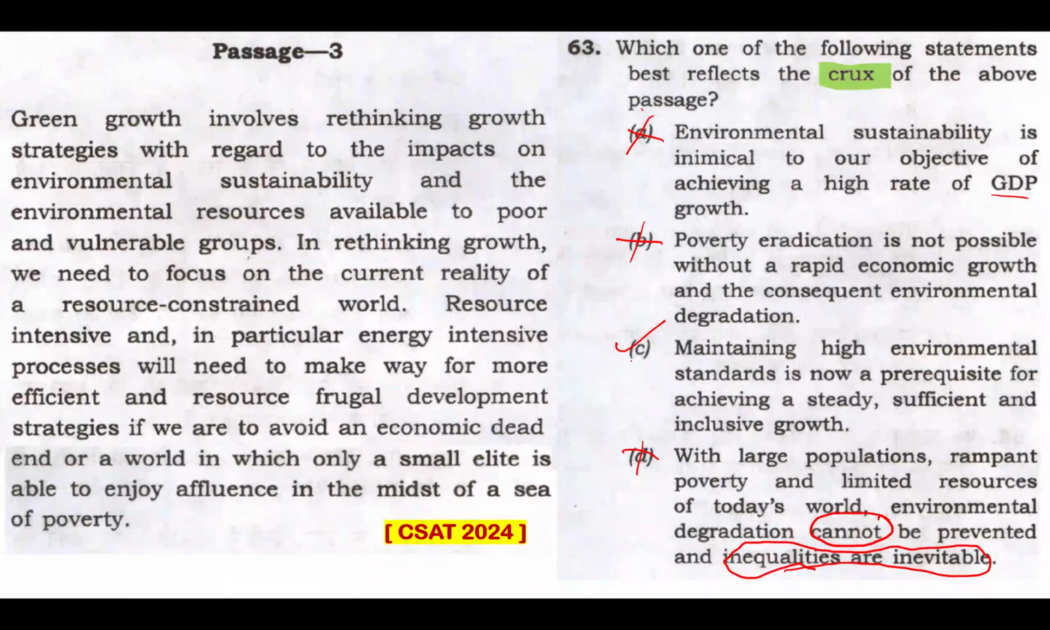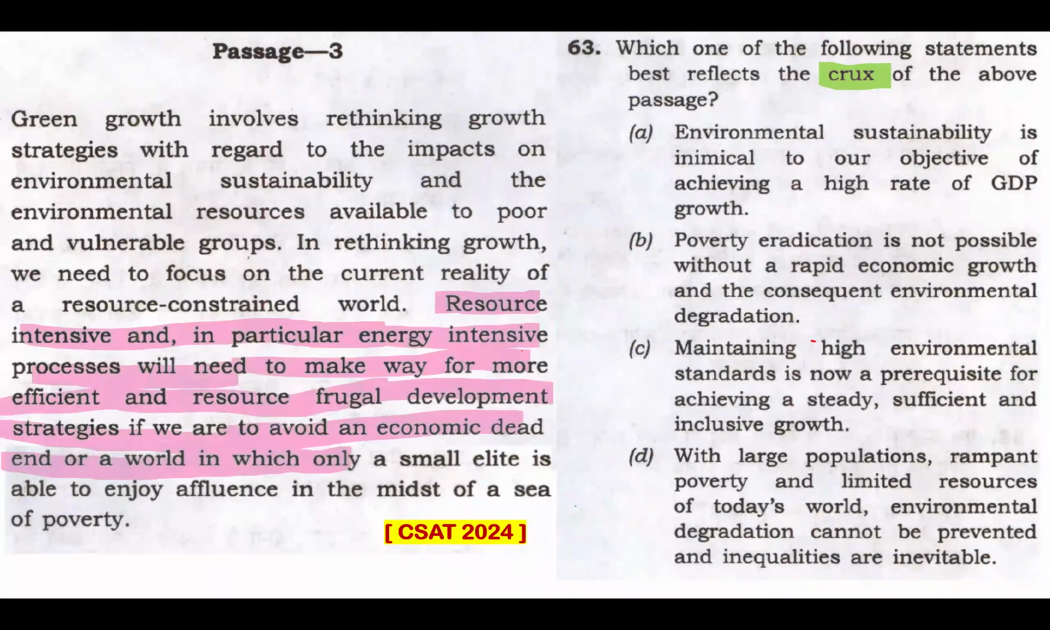So coming to the right answer, which is option C, maintaining high environmental standards is now a prerequisite for achieving a steady, sufficient, and inclusive growth. That very much is the entirety of this passage, the crux of this passage. As you can read, resource intensive and in particular energy intensive processes will need to make way for more efficient and resource frugal development strategies. We are to avoid an economic dead end or a world in which only a small elite is able to enjoy affluence in the midst of a sea of poverty.